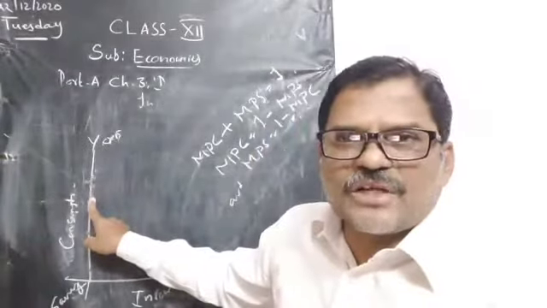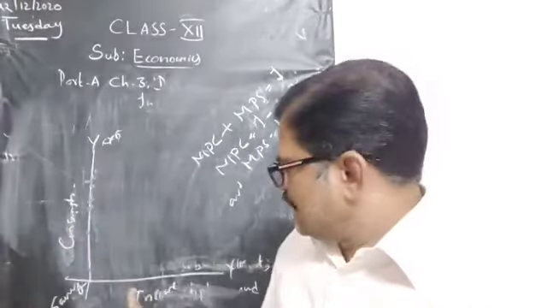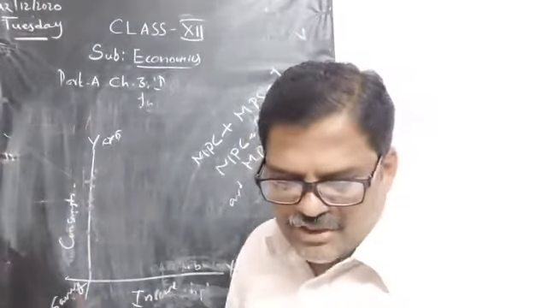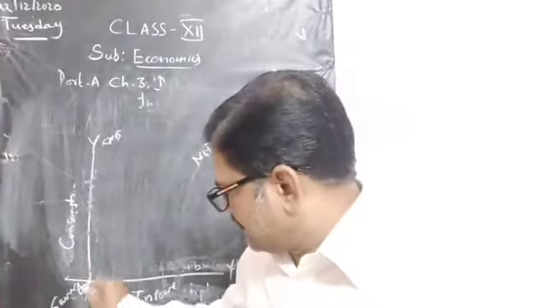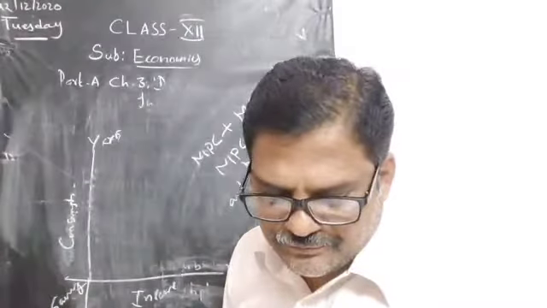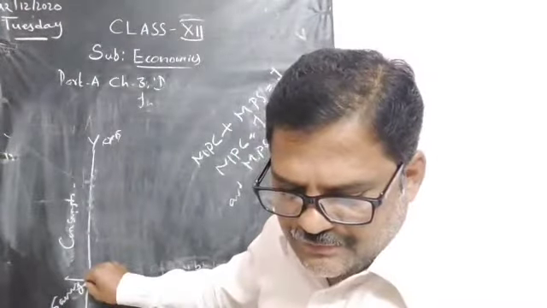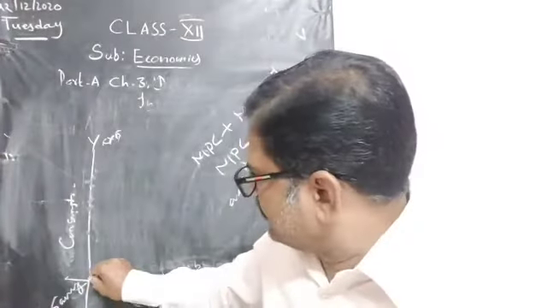So on the y-axis we are showing consumption, on the x-axis we are showing income, and here savings. Now see, two lines are there. Suppose we draw like this.